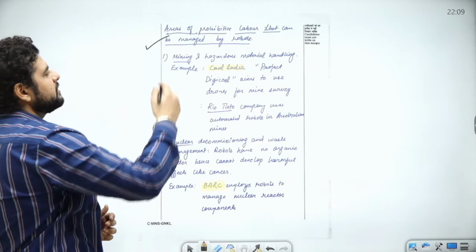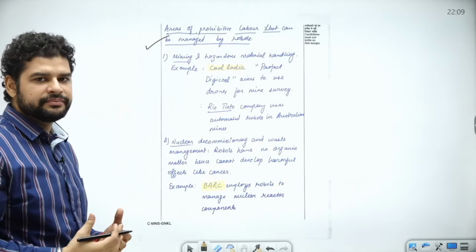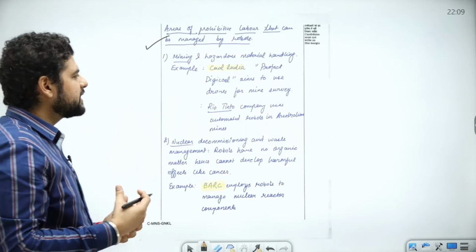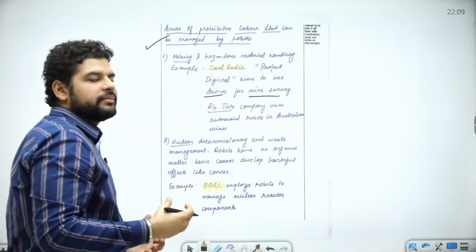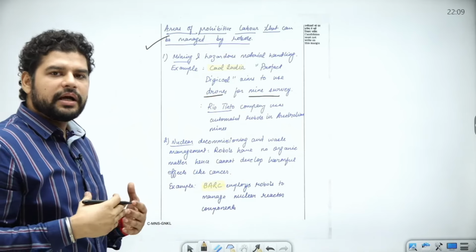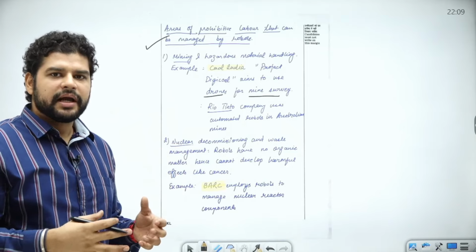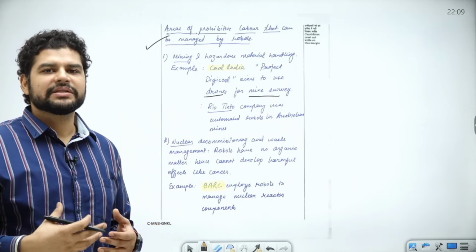Now let's come to this. The first thing that I've written is mining and hazardous material handling. For example, Coal India has a project called Project DigiCoal. It aims to use drones for mining surveys, right? So that's hazardous, of course. You start digging and slowly you go inside the mine, and sometimes there are poisonous gases.